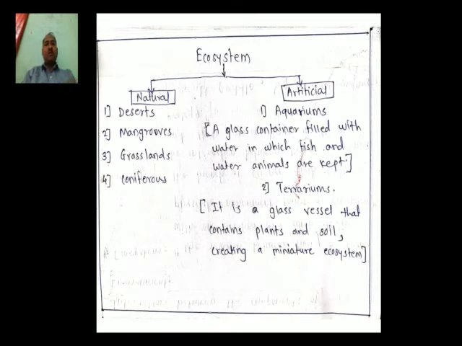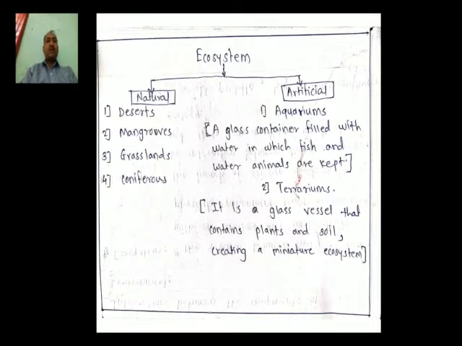Now we have to understand different types of ecosystems. There are two types of ecosystem that we always find here: natural ecosystem and artificial ecosystem. A natural ecosystem is naturally found in nature. I have mentioned four examples here: desert ecosystem, mangrove ecosystem, grassland ecosystem and coniferous ecosystem.